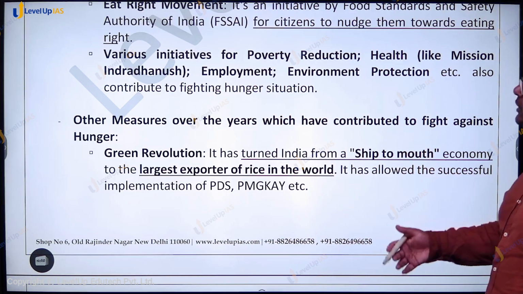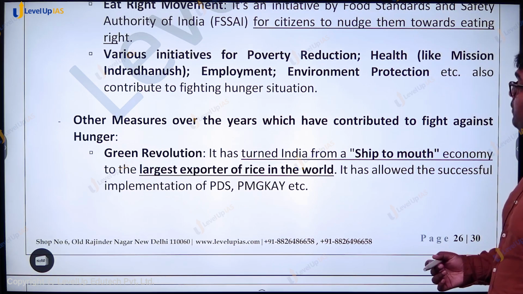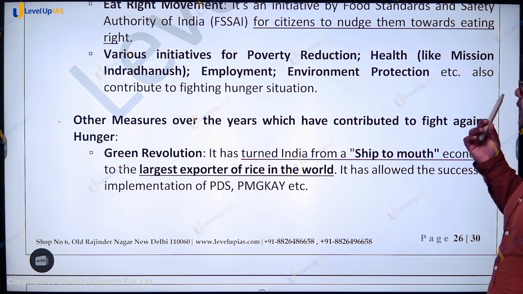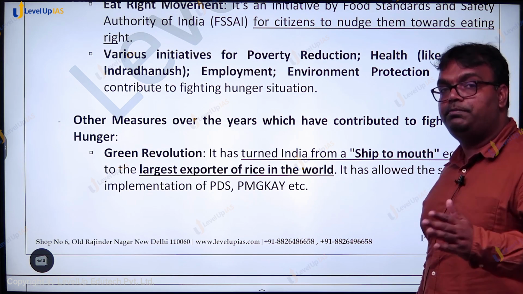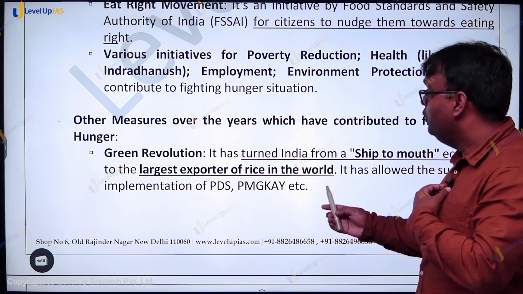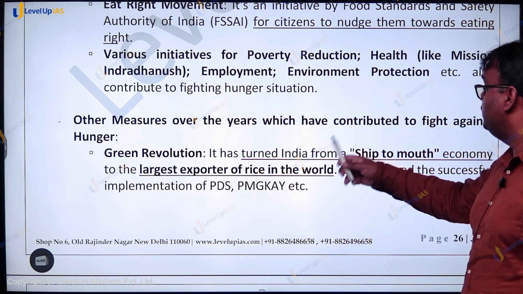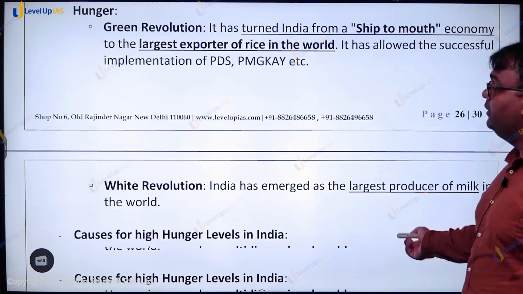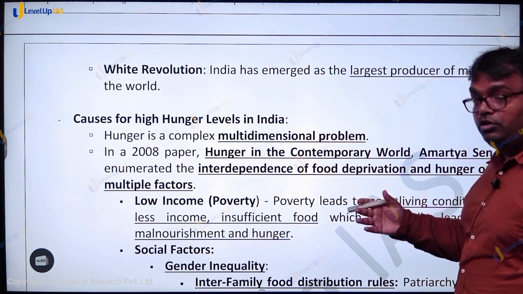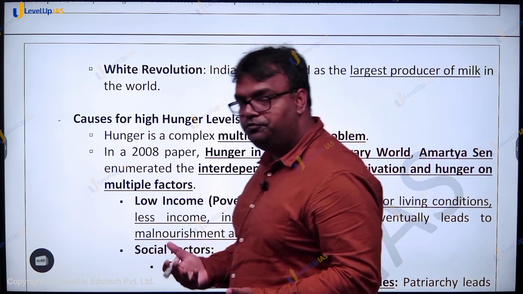Besides that, some other things, like the Green Revolution, ensured that India has turned from a ship-to-mouth economy. Earlier, people got food only when we could import it, and now we are the largest exporter of rice in the world. It has allowed us successful implementation of PDS and PM-GKAY. Similarly, the white revolution has ensured more milk production in the country, more nutritious food available in the country.